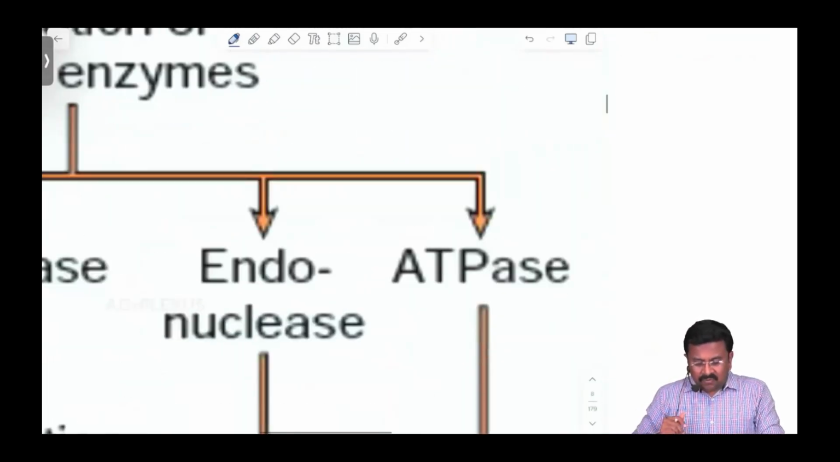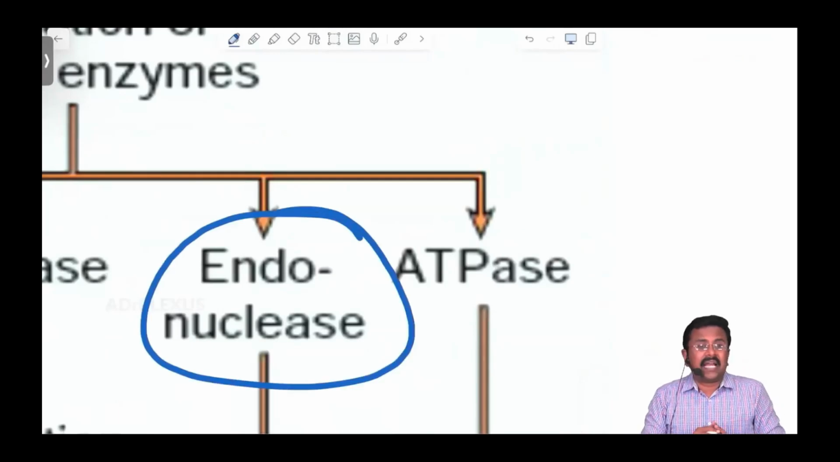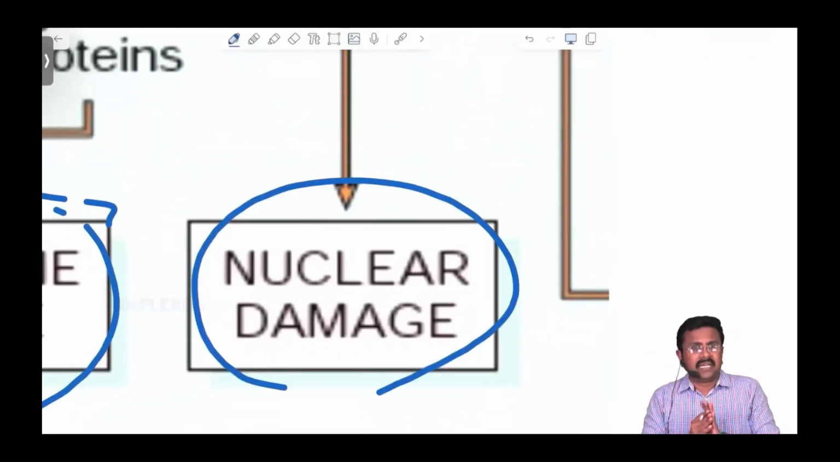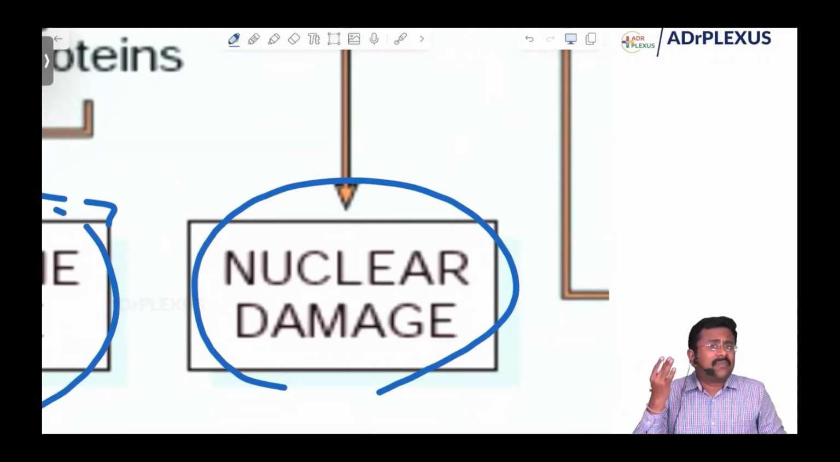And further, what enzyme is again getting activated? Endonuclease. So the nuclease is activated and there will be nuclear damage. So what are the three important things? Phospholipase, causing cell membrane damage; protease, causing cytoskeletal damage; and endonuclease, causing nuclear damage. Nucleus damaged, cytoskeleton damaged, membrane damaged.